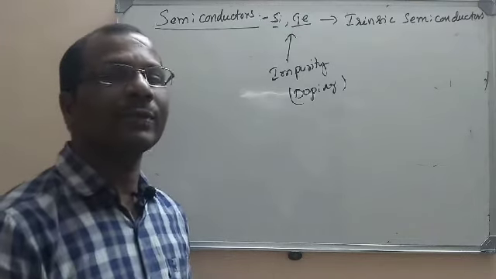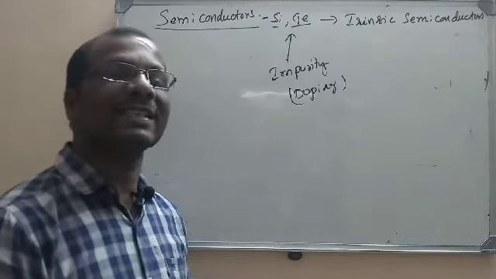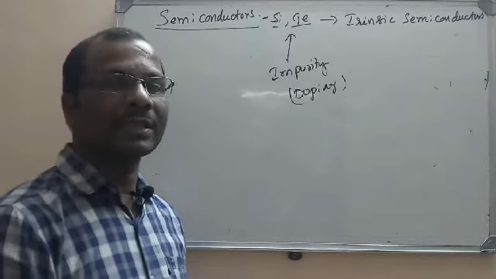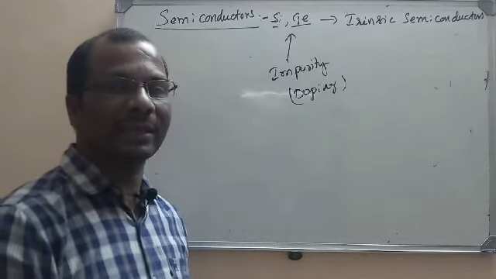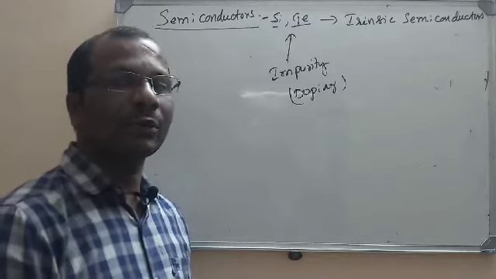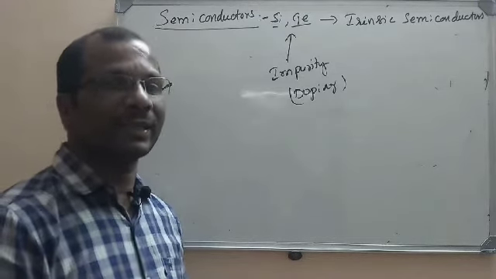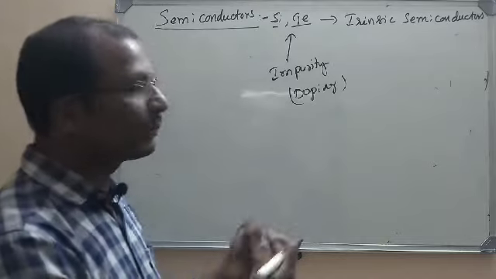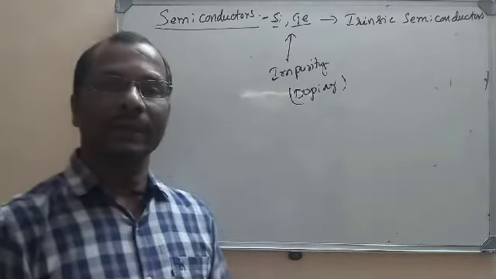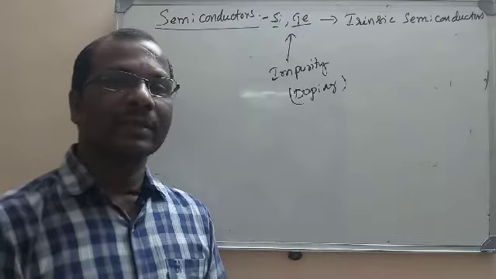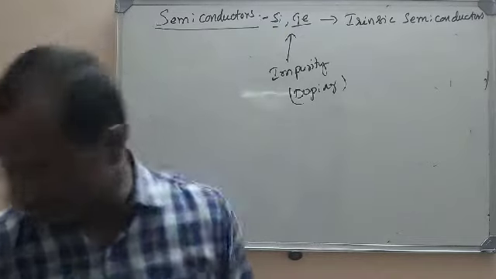After adding impurities, silicon and germanium will become extrinsic semiconductors. Pure silicon and germanium are intrinsic semiconductors. When we dope them with impurity, they become extrinsic semiconductors. Now how the impurity is added and what the resultant semiconductors are, we will discuss now.